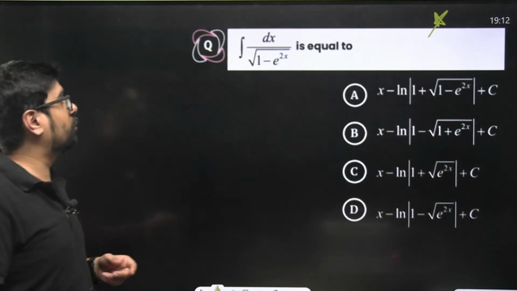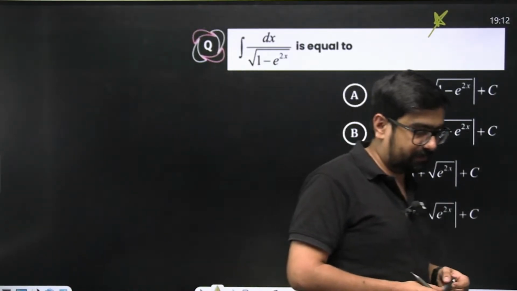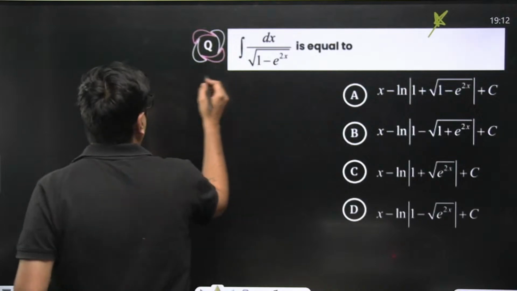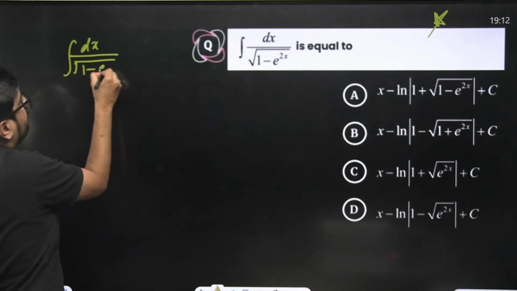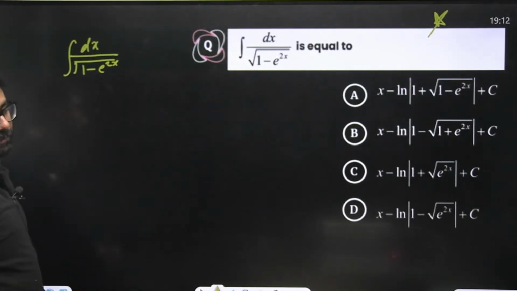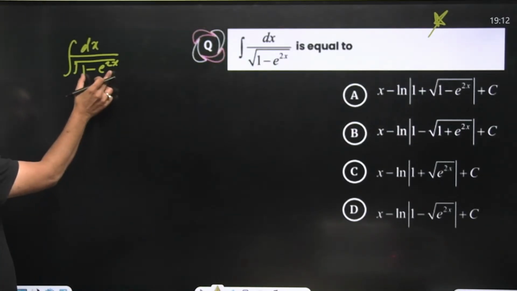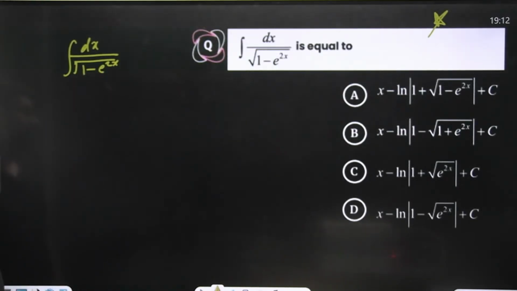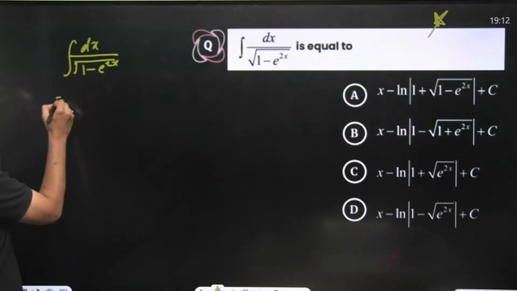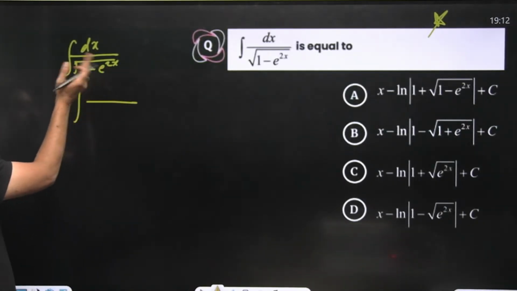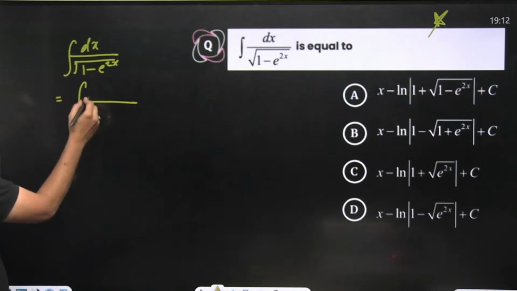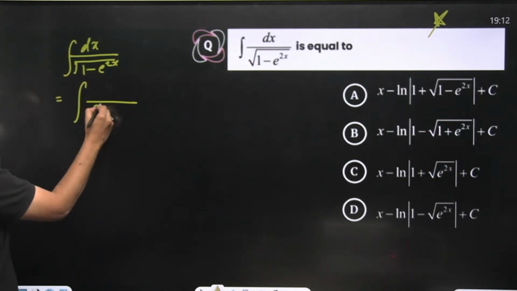Okay, what to substitute now? Think of it. Here I'll write, integration of dx by square root of 1 minus e to the power 2x. If you take e to the power 2x common from the denominator, e to the power 2x out of the square root will become e to the power x.